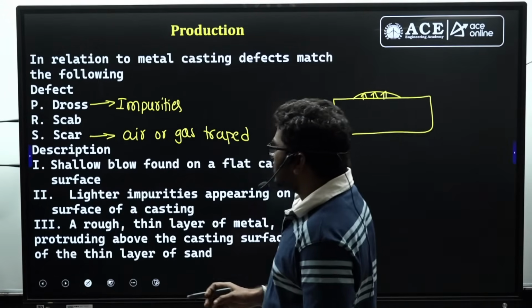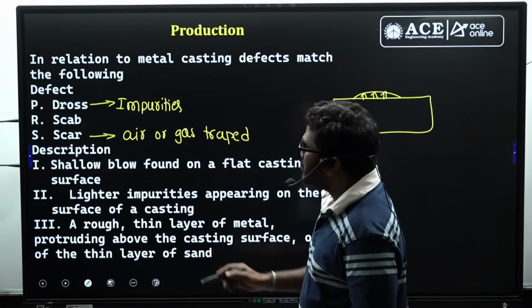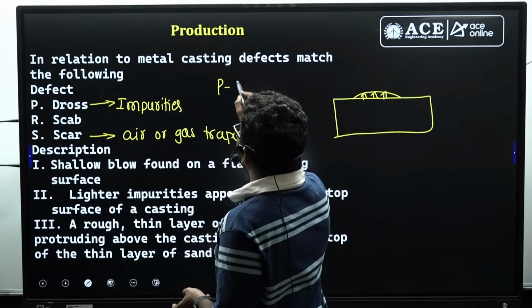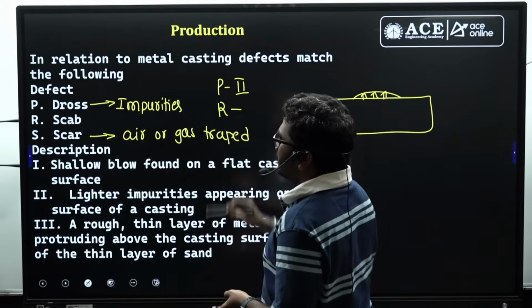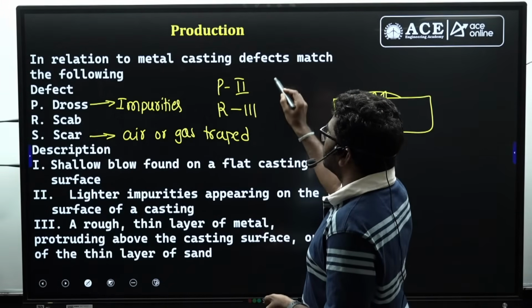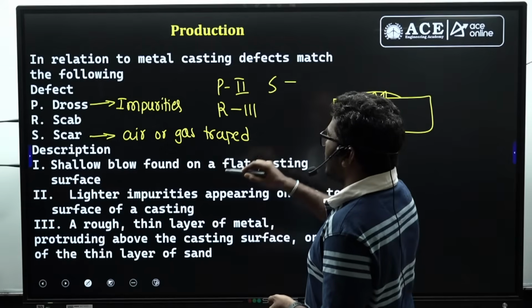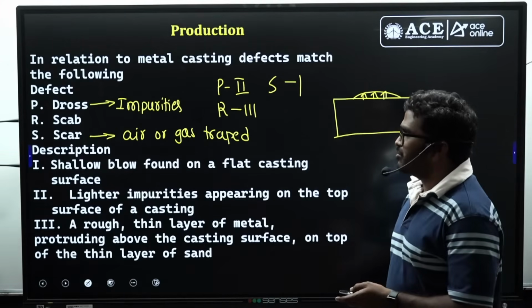So here, dross is related to impurities, so P is related to 2. R is a scab, related to 3. And S is related to shallow blow found on a flat casting, so S is equal to 1. It's a very simple question.